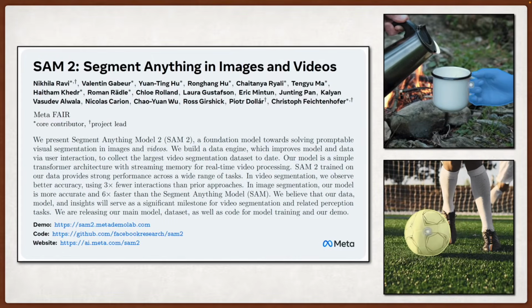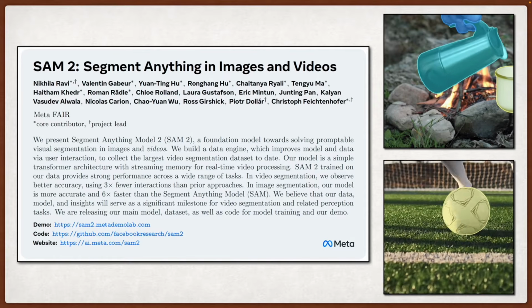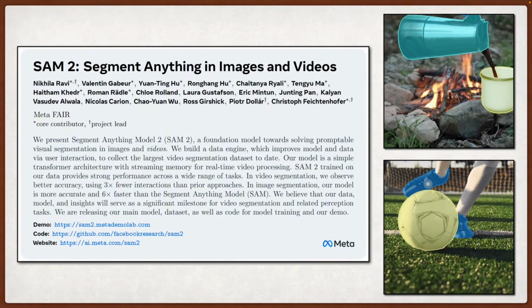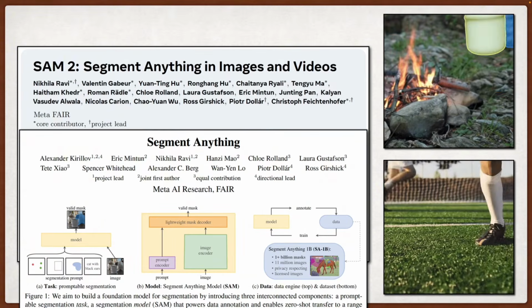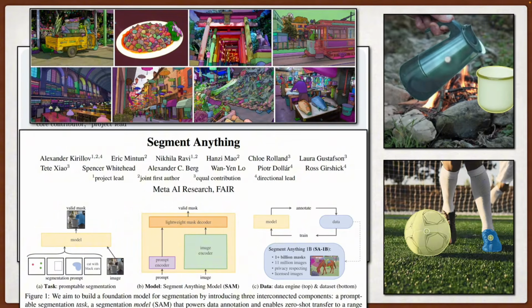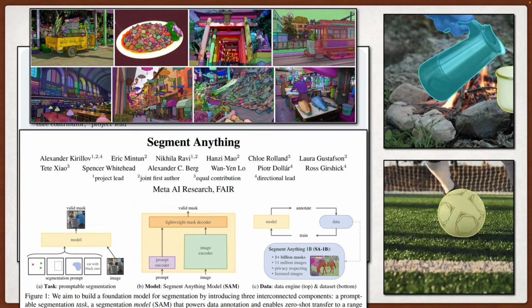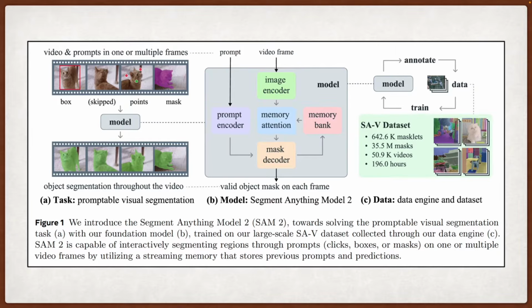Alright, so today we're looking at SAM2, which is Meta's follow-up to their Segment Anything model. You remember SAM from last year, the model that could segment pretty much anything in an image with just a click or a box. Well, now they want to do the same thing for videos, and honestly, it's about time someone tackled this properly.